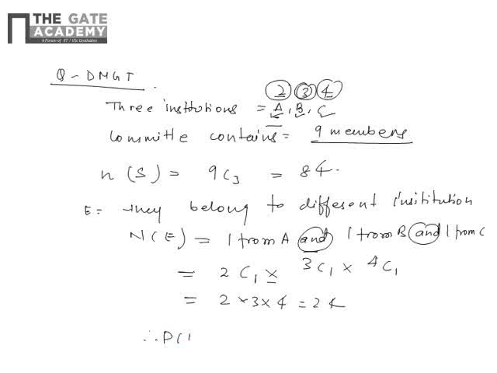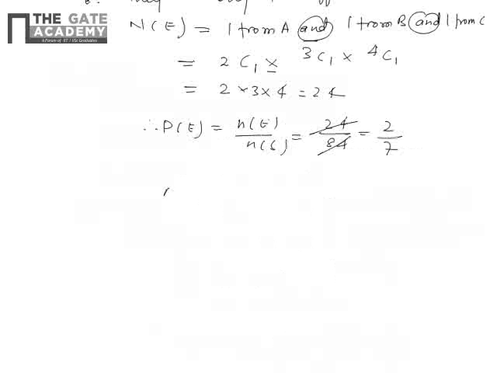So probability of E will be what? N of E by N of S, right? So this will be 24 by 84. So this got cancelled out, I think, by 2 by 7, right? 12 and 12, yeah, correct. So the answer will be what? A. Thank you.